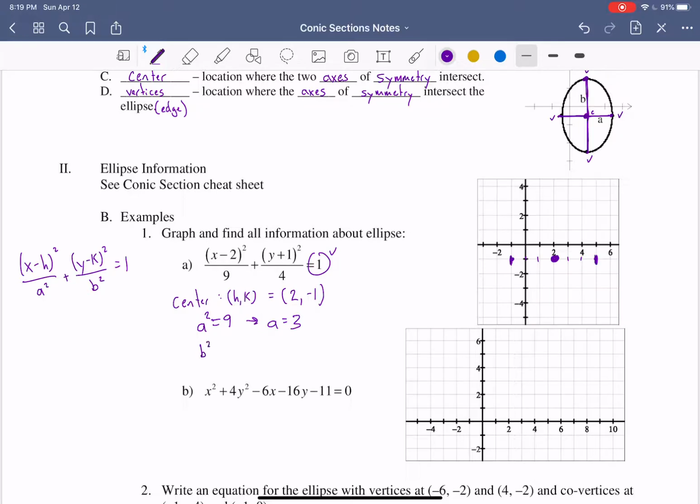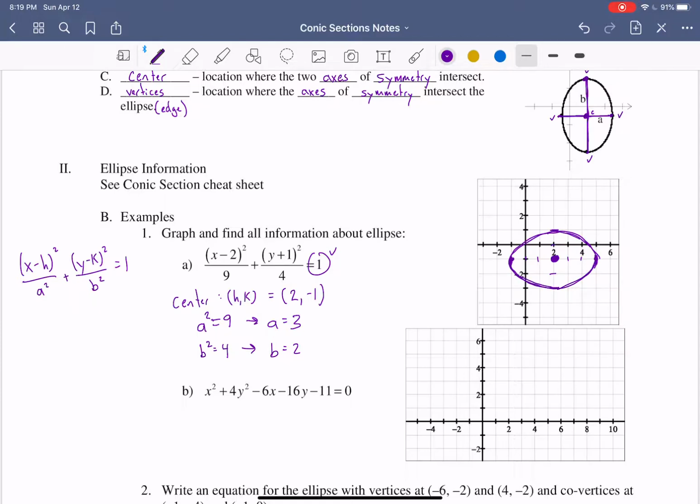Next one, we have b squared is equal to, we look underneath the y, it's 4. So that means b is 2, which means our vertical radius is 2. So we go from the center up to this vertex, down to this vertex. So we can draw in to the best of our careful ability what our ellipse will look like. Kind of fitting that we're doing this around Easter because an ellipse is kind of like a balanced symmetrical egg. So there you go. So that's our ellipse.